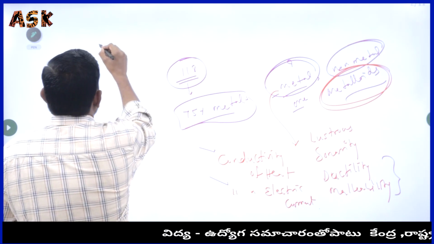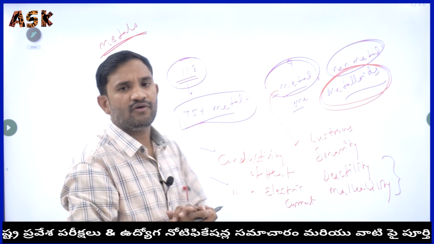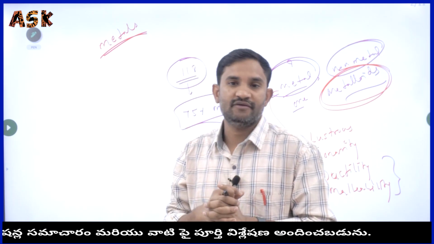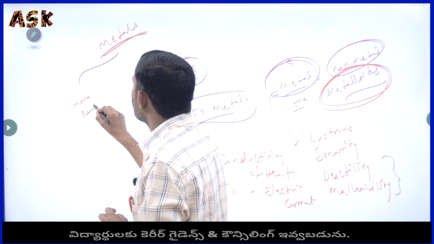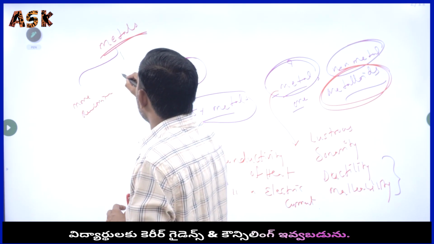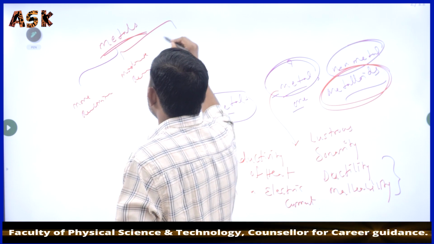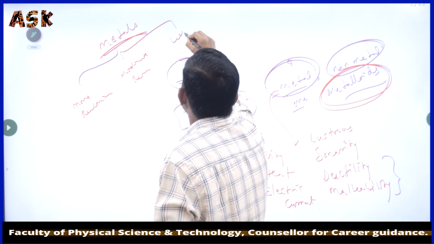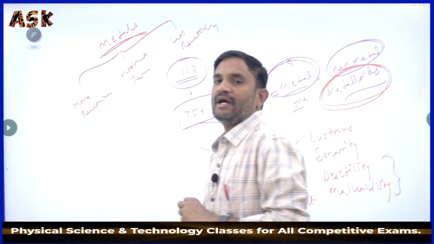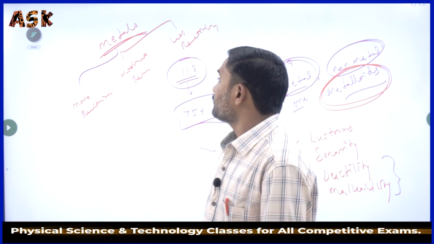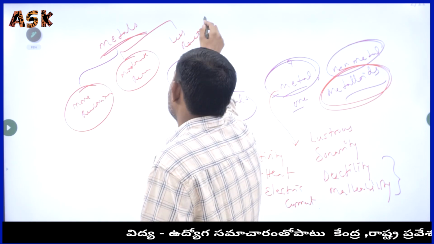Various metals are available. Do they have the same reactivity or not? No, they don't have the same reactivity. Some metals have more reactivity, some have moderate reactivity, and some have less reactivity. Metals don't have the same reactivity nature.